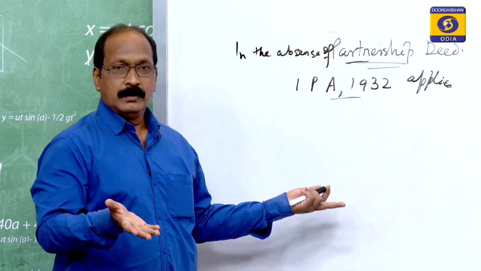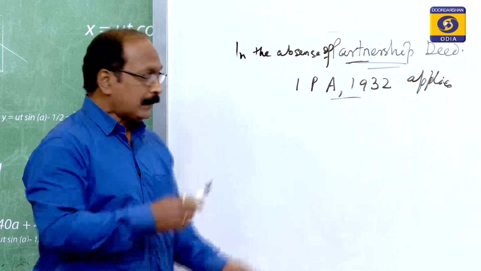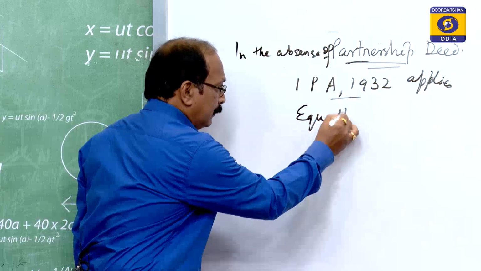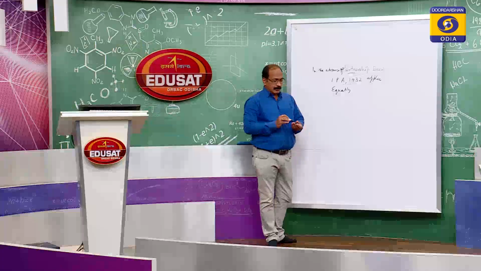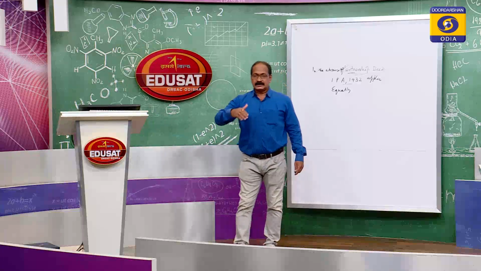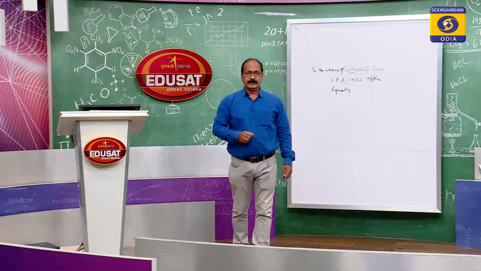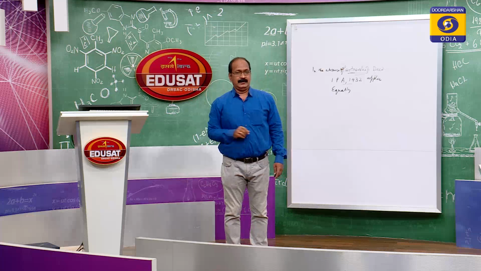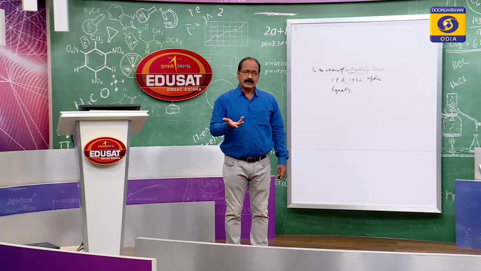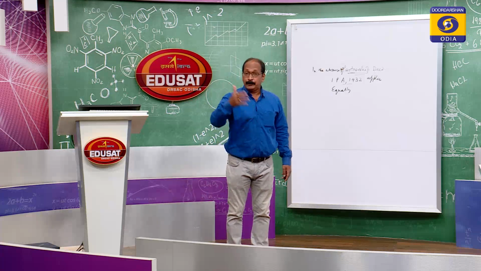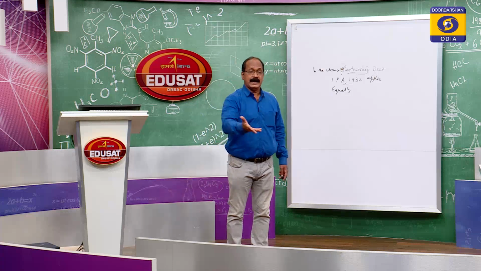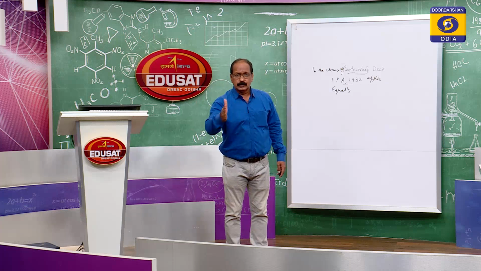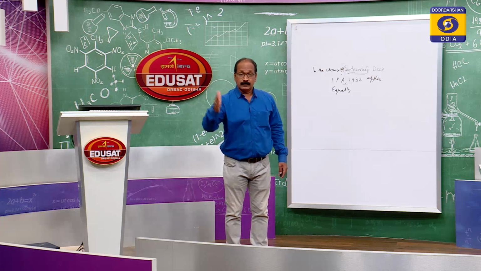What does it say? Very important. The partners will share the profits equally. When the organization is started, there is an agreement. Suppose 3 partners A, B, C decide at which ratio the profits earned will be shared among them: 3:2:1 or 2:2:1 or equally 1:1:1.